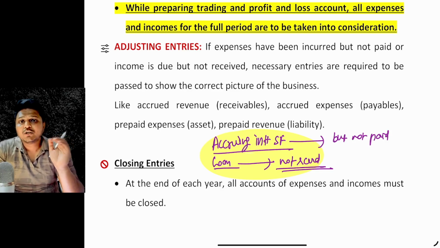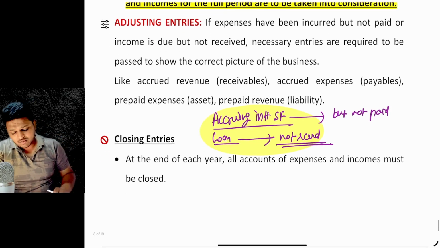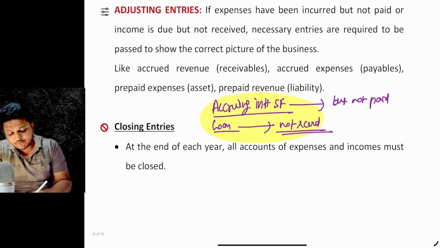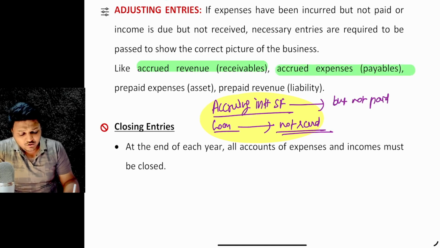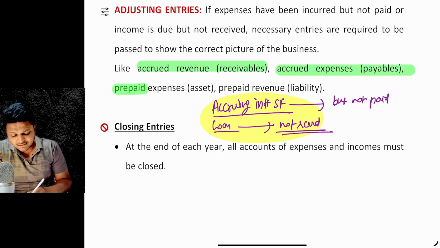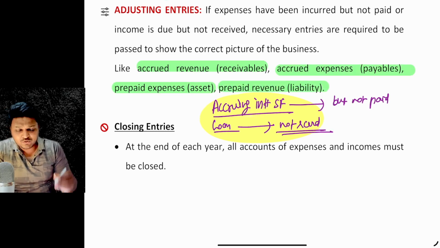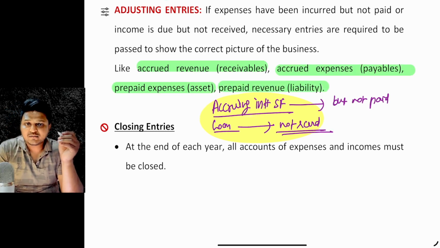Is that clear? So accrued revenue is what? Accrued revenue is the amount of receivable. Accrued expenses is the amount of payables. Prepaid expenses are assets and prepaid revenues are the liabilities, right?